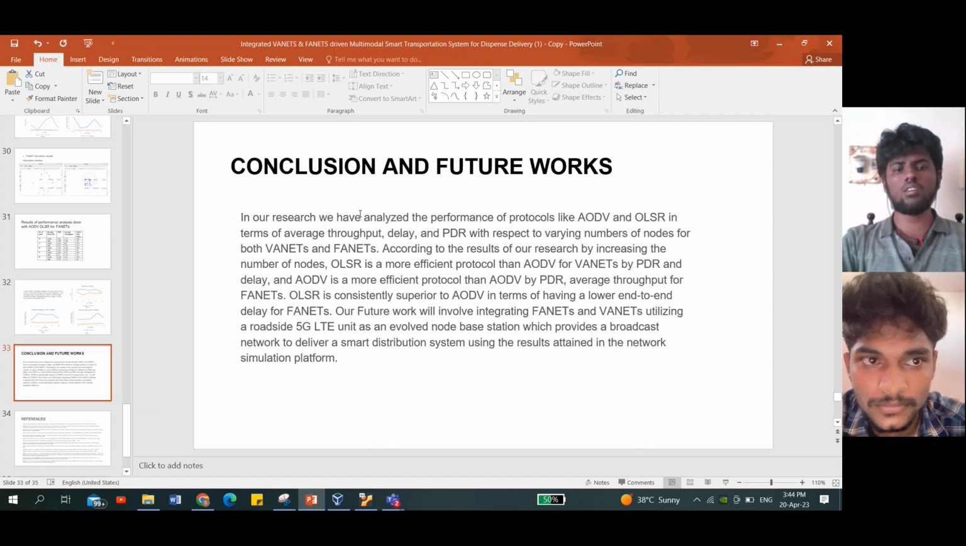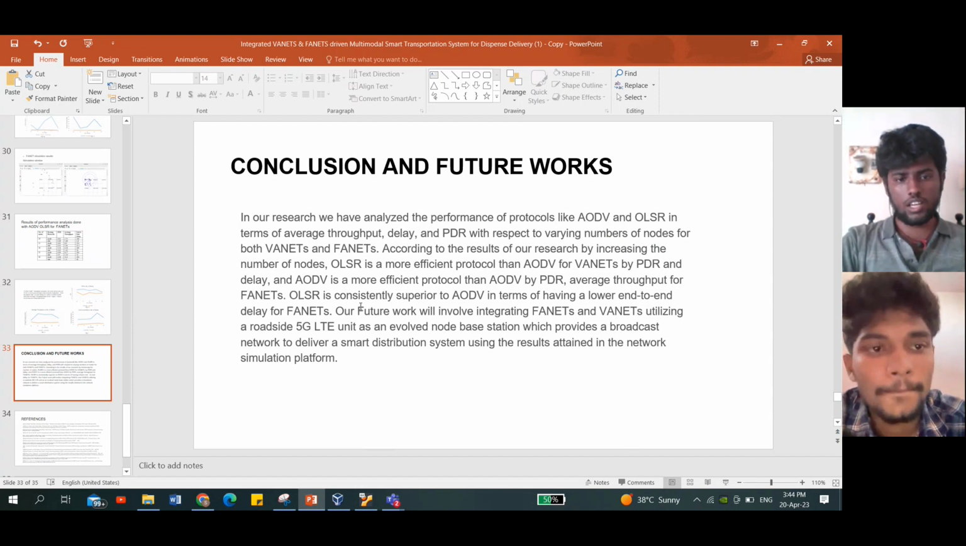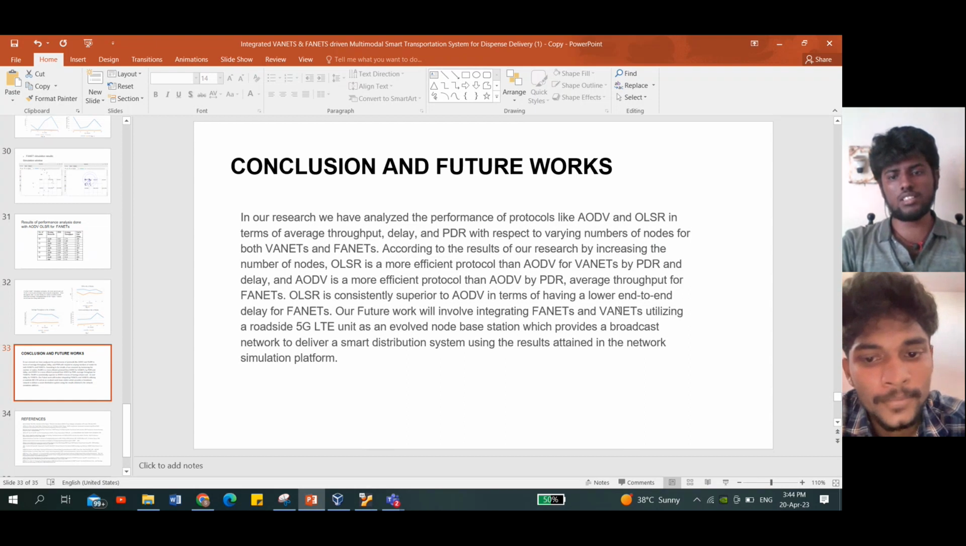So we conclude by analyzing the performance of the AODV and OLSR protocols in terms of average throughput, delay, and PDR by varying the number of nodes. According to our results, as I just said, AODV is better for FANETs, and OLSR is better for VANETs. Our future work will be integrating the VANETs and FANETs using 5G LTE as an evolved node-based station for a broadcast network in the network simulation platform.